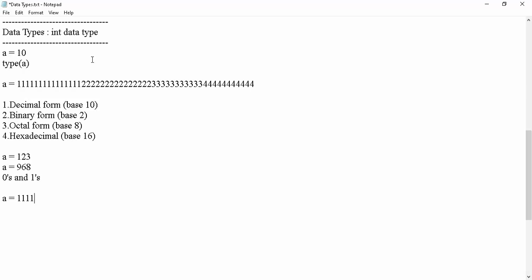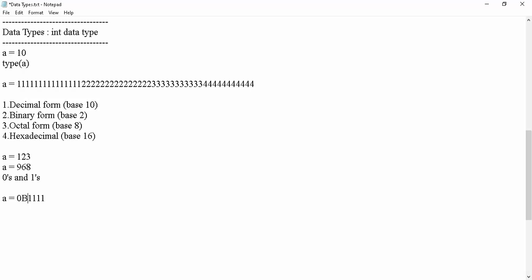Then immediately you can ask, how can we specify binary numbers? It is very simple. For binary, we need to prefix with 0b (small b) or 0B (capital B). This number is considered a binary number. If I write 0B, it will now be considered a binary number. Now you can print a, this binary number will be converted into decimal and the value will be printed.